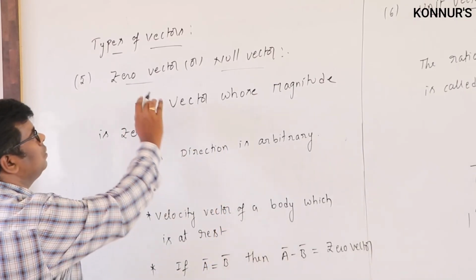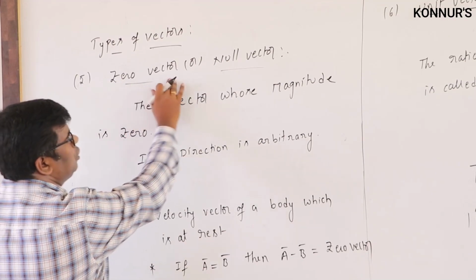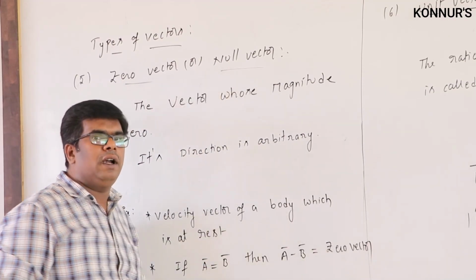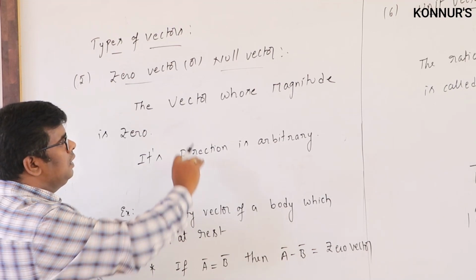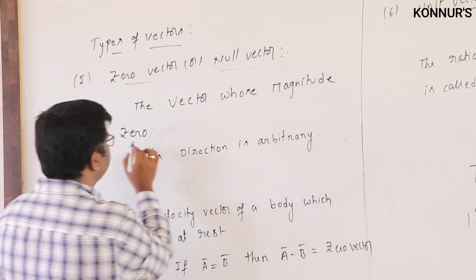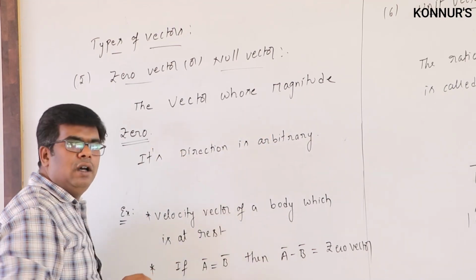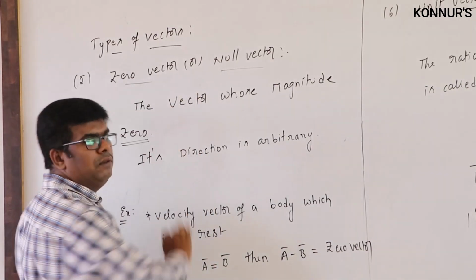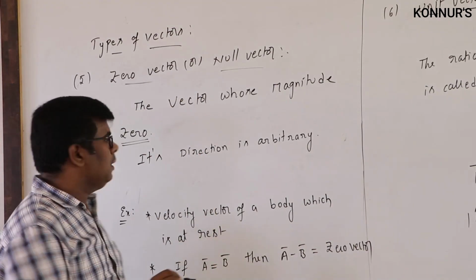Next we are going to another vector called the zero vector, or else the null vector. The vector whose magnitude is 0, we call a zero vector or null vector.